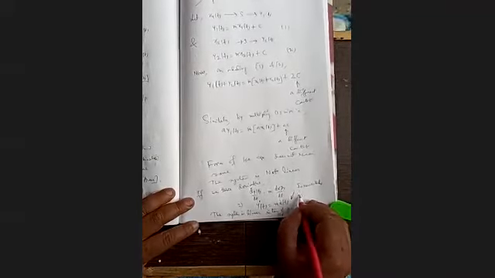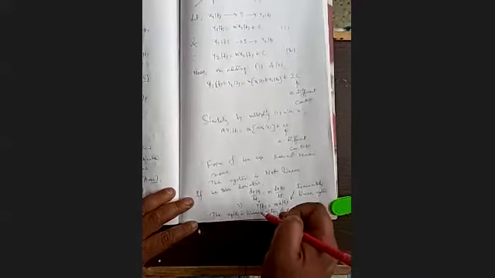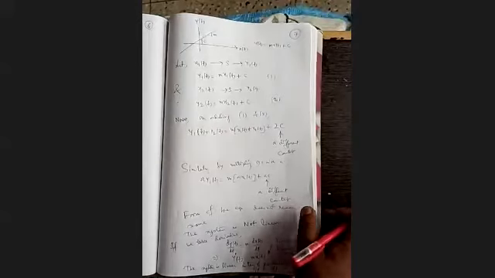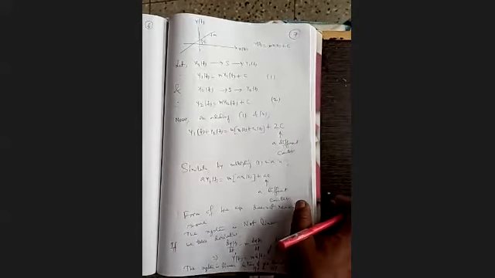So this is called an incrementally linear system. Incrementally linear system means if there is a change in input, the change in output will be linearly related. If there is a change del x, then the change in output del y will be linearly related.